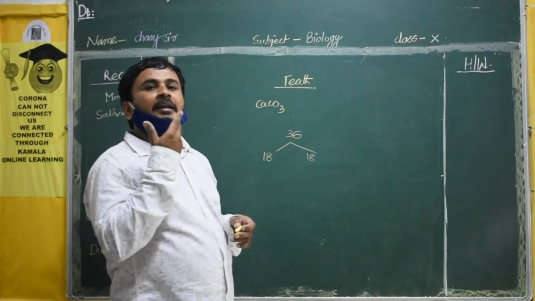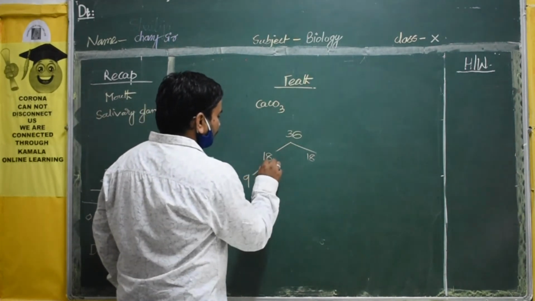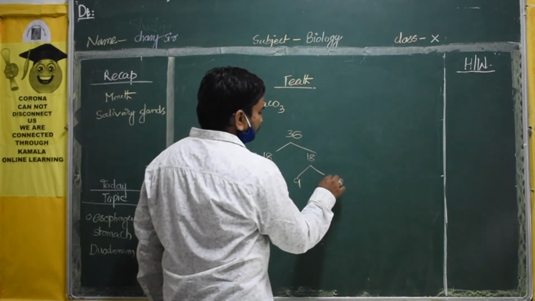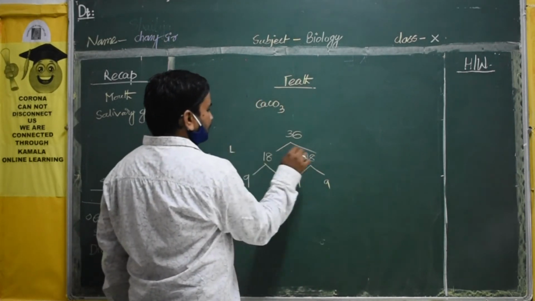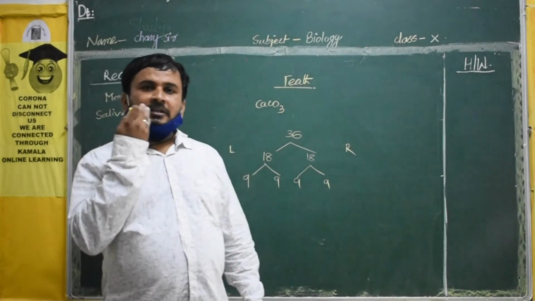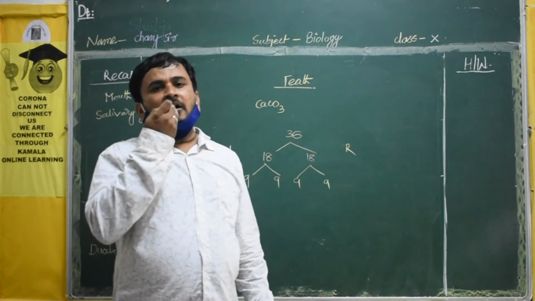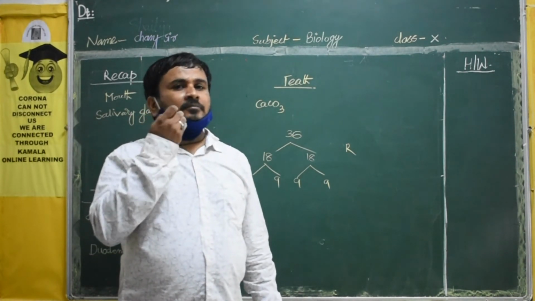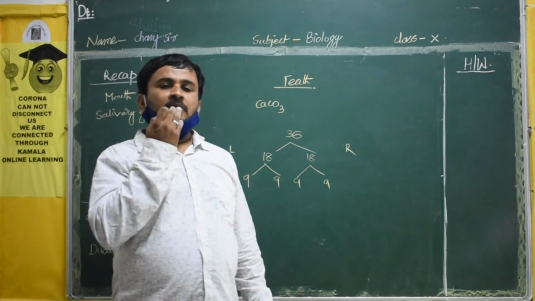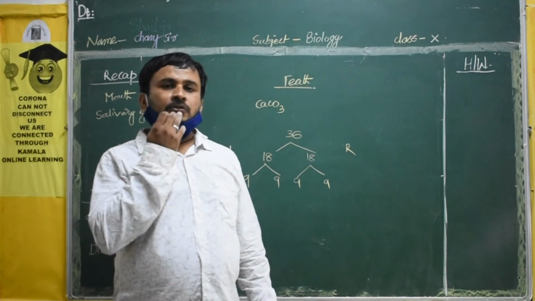If you see again, 18 in the lower jaw divided in half, again 9 will be there. You can see left side 9 and right side 9. If you see half of these 9: 2, 1, 2 and 4.